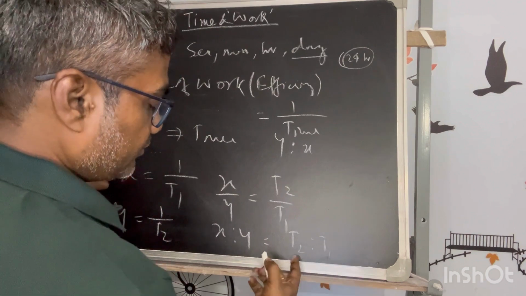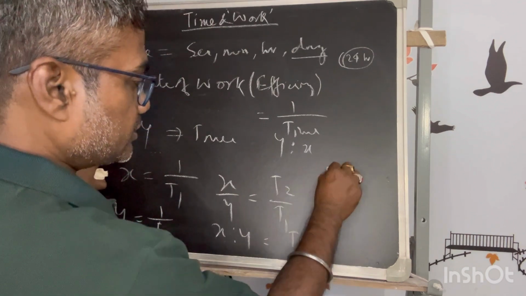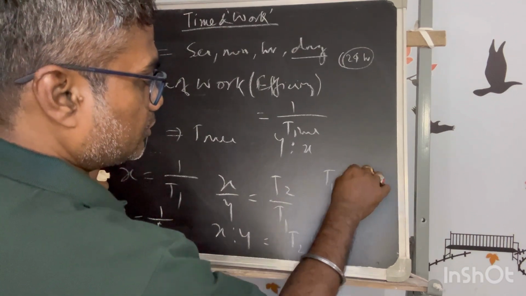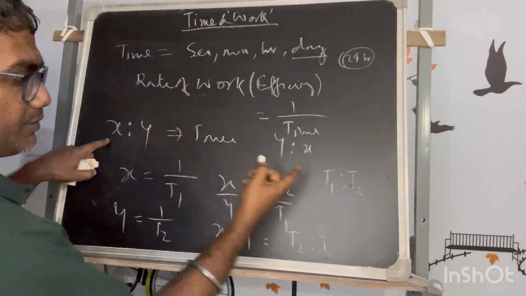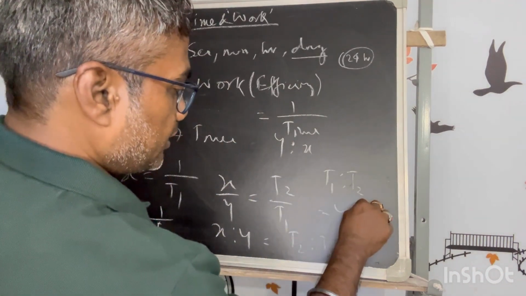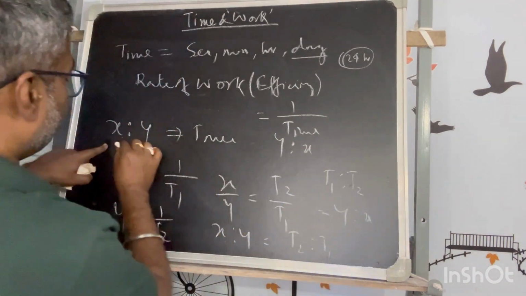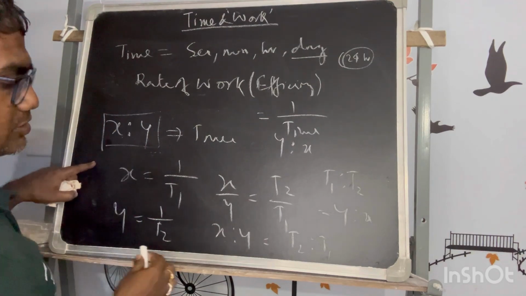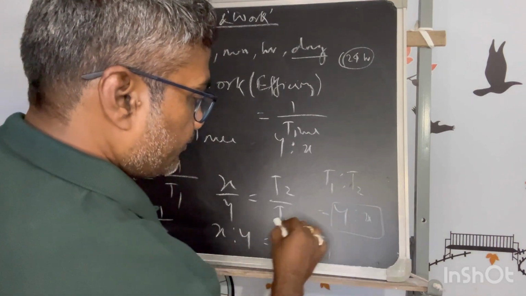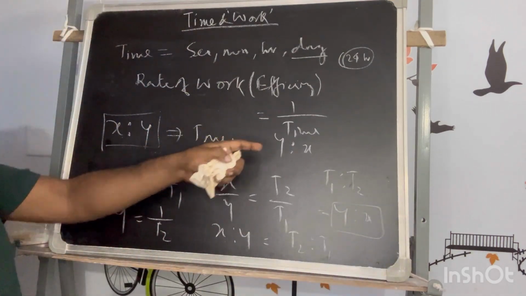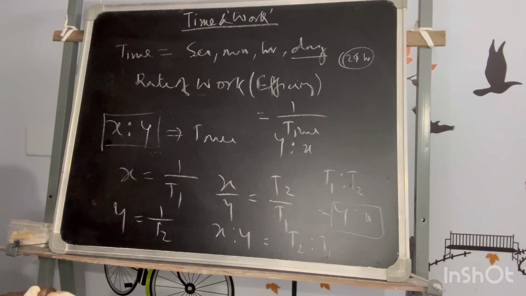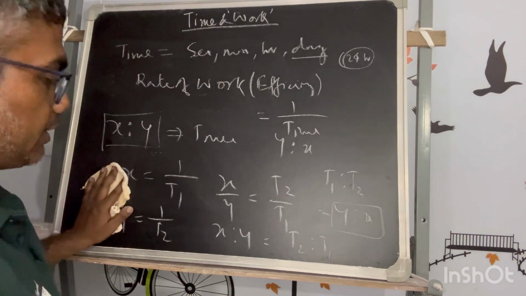If I take the reverse, I have to calculate t1 is to t2, the relative time. So relative time will be y is to x, the reverse. So if the rate of task is x is to y, your time ratio will be y is to x. So that is proved. Okay, so this is a specific condition.